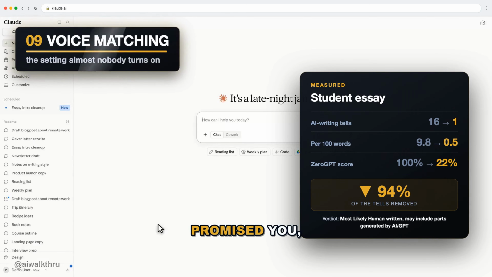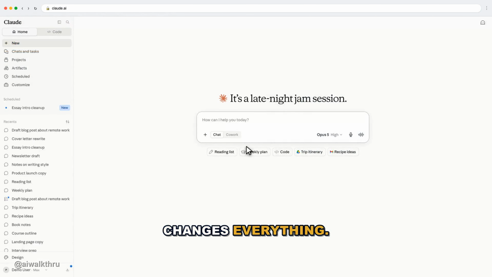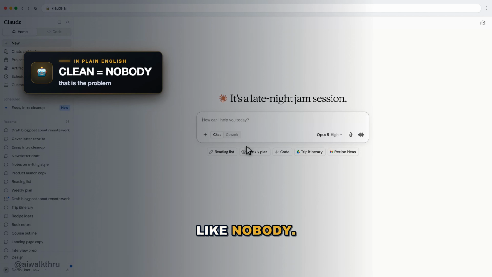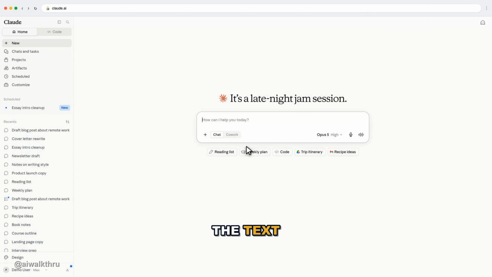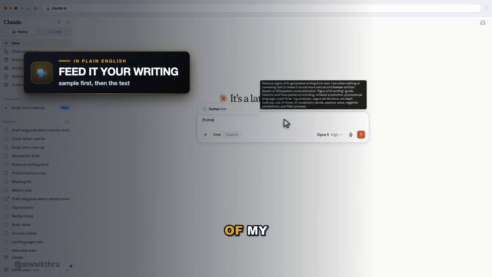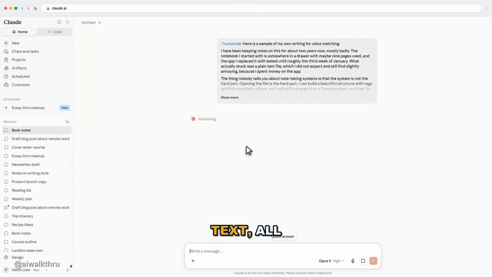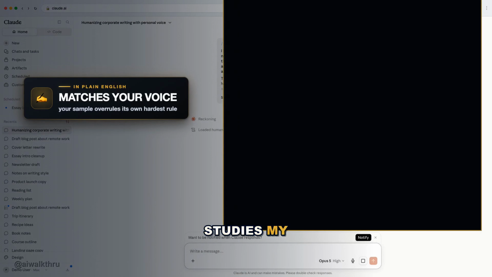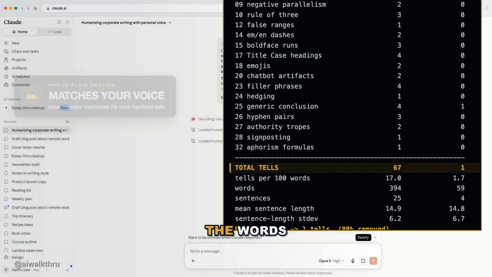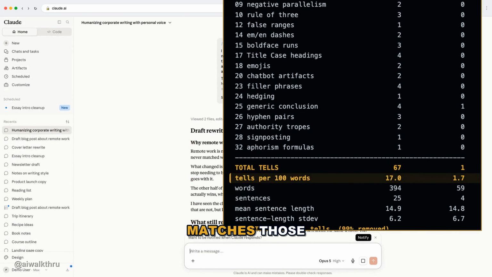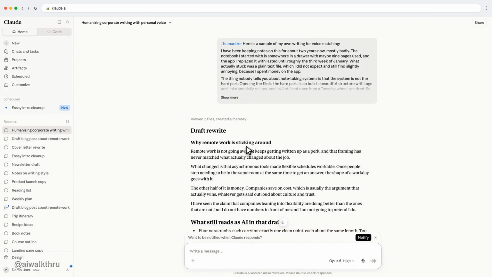Now the setting I promised you, and this is the one that changes everything. So far the output is clean, but it is generic clean. It sounds like nobody. So this time, before the text I want fixed, I give it a sample of my own writing. /humanizer, then my sample, then the text, all in one message. Now it studies my sentence lengths, my habits, the words I actually reach for, and it matches those instead of applying a house style.